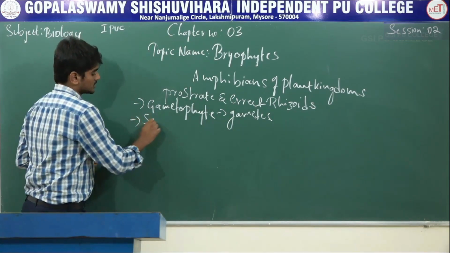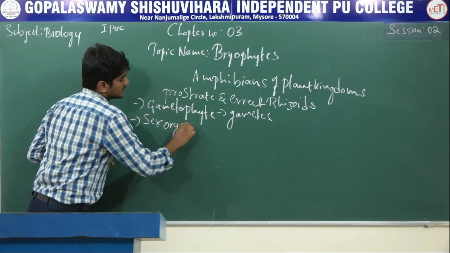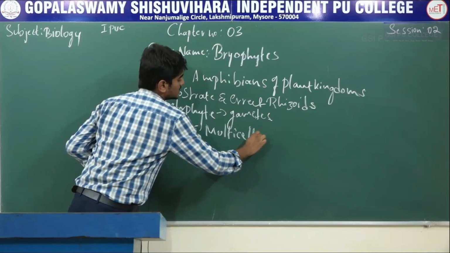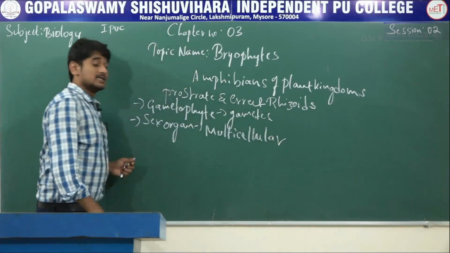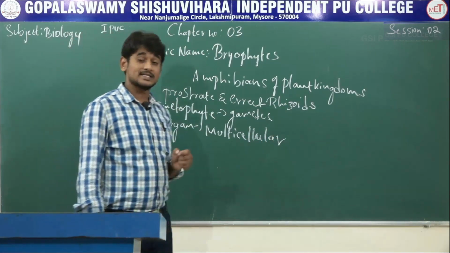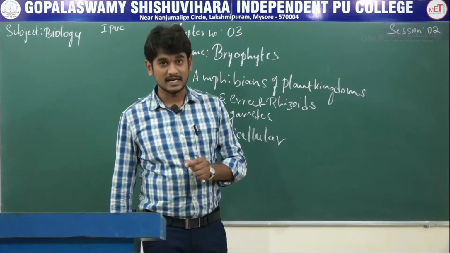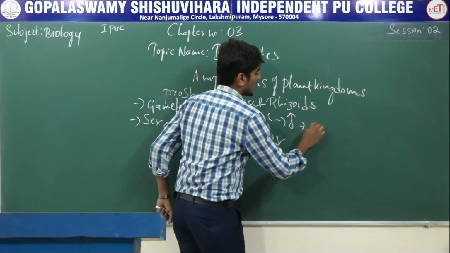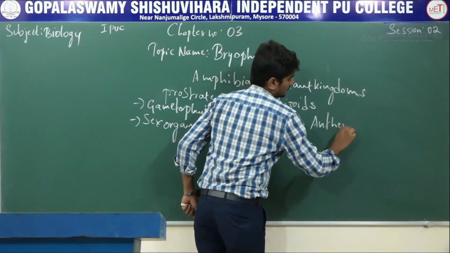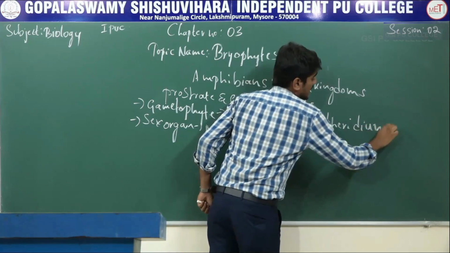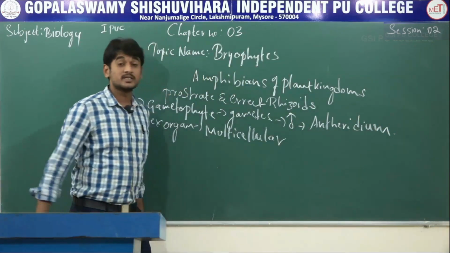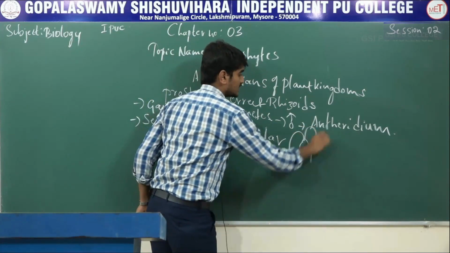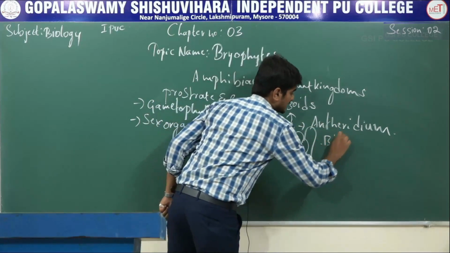The male sex organ is called antheridium. This antheridium produces biflagellated anthrozoids.